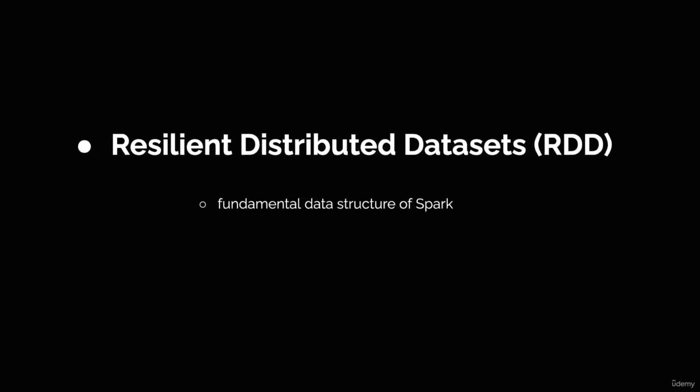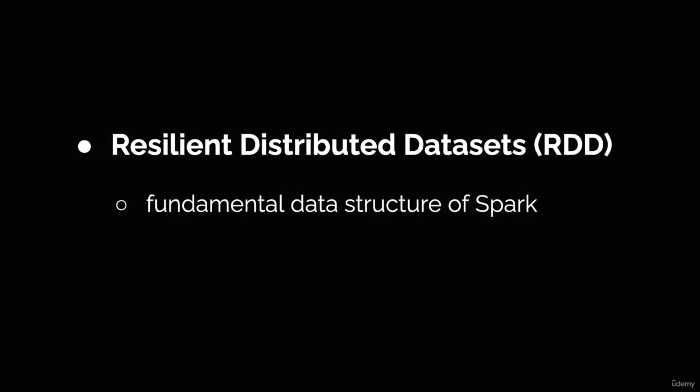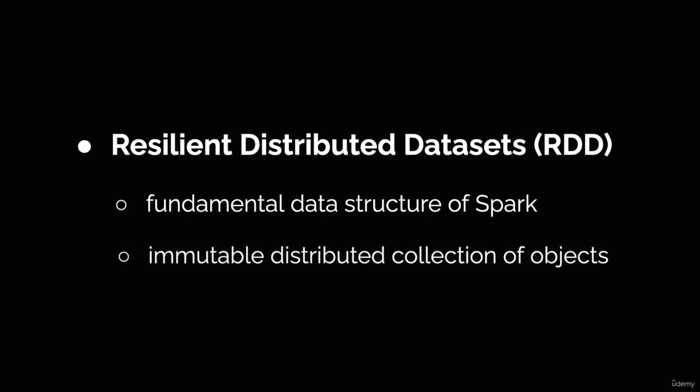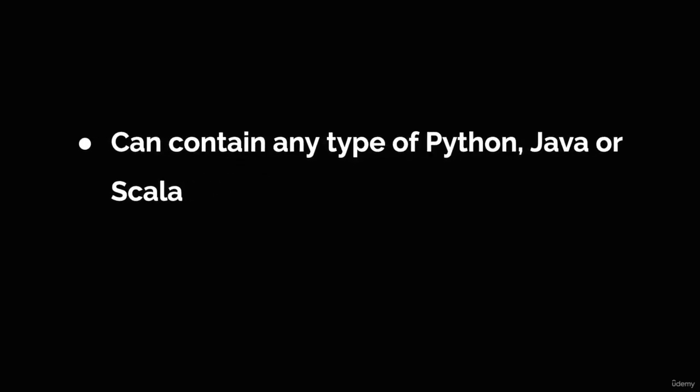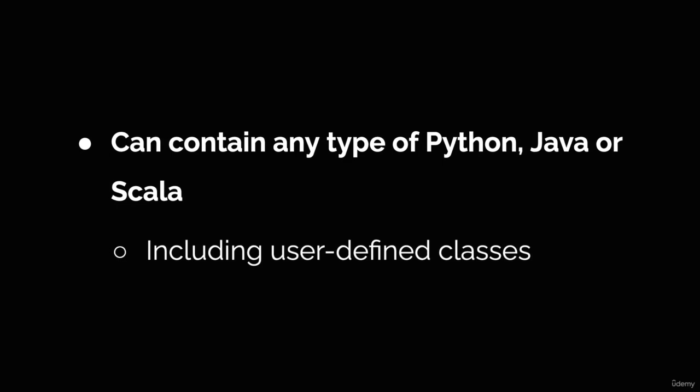So an RDD, a resilient distributed data set, is a fundamental data structure of Spark. It's an immutable distributed collection of objects. So that means it cannot change, it's immutable. And it's a distributed collection. It can contain any type of Python, Java, or Scala objects, including user-defined classes.